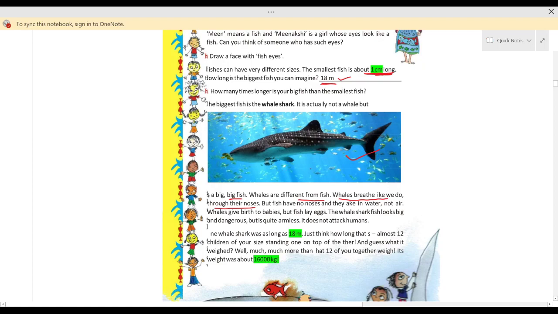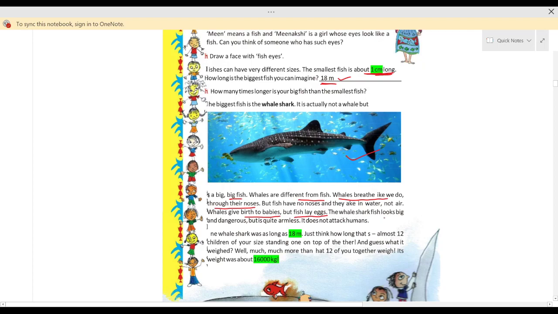These whales also breathe from their noses, but fish have no noses and they take in water, not air. जो fish होती हैं they have no noses and they breathe through their gills. Okay, now whales give birth to babies like human beings. Whales give birth to babies, but fish lay eggs, like hens lay eggs, same like that fish also lay eggs.